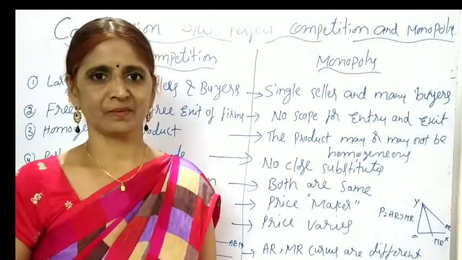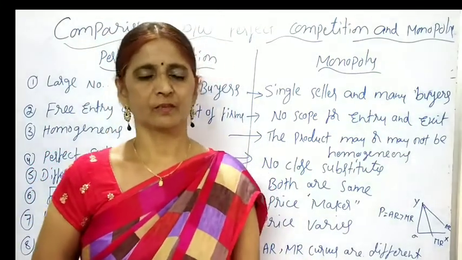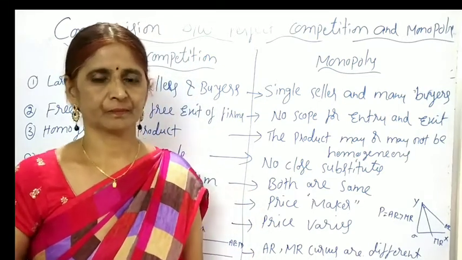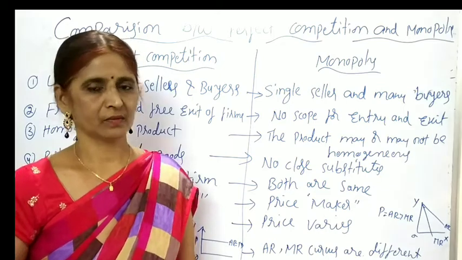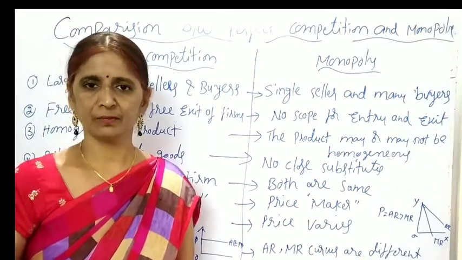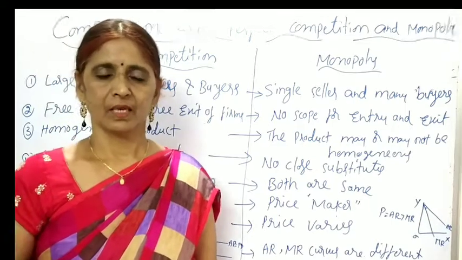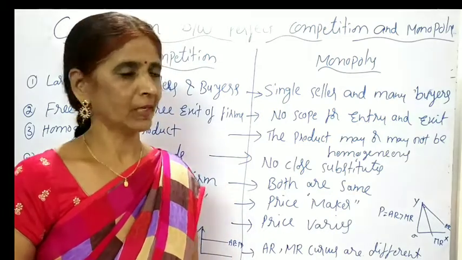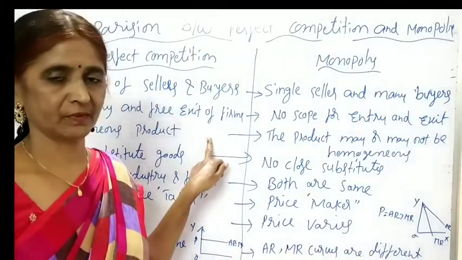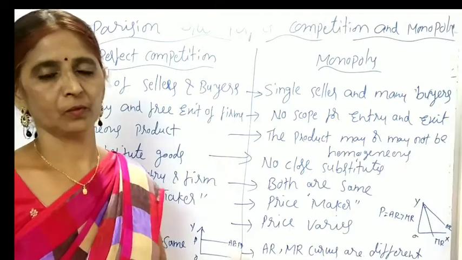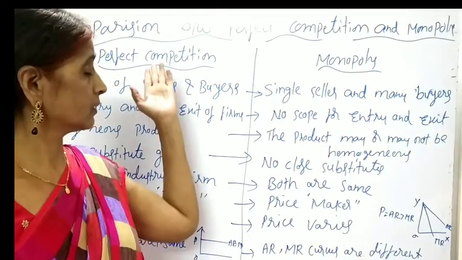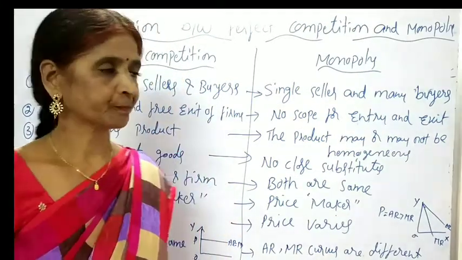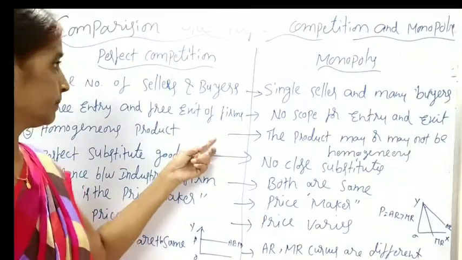Welcome to Easy Economics. In this class, I am going to explain a first year topic belonging to the 5th unit. It is a 5 marks topic, important for the final examination. The topic is differences between perfect competition and monopoly market. So let me explain the difference between perfect competition and the monopoly market. This is also called comparison between perfect competition and monopoly market. What are the differences between the two of them?